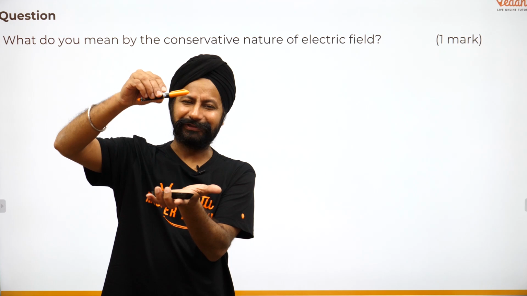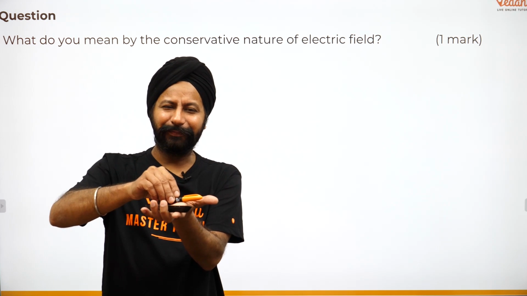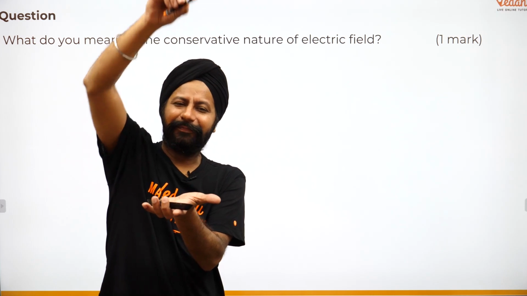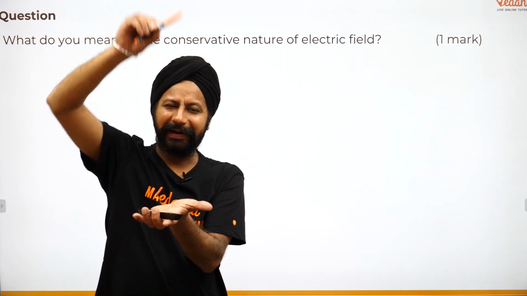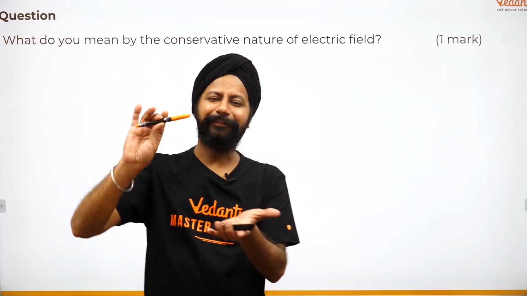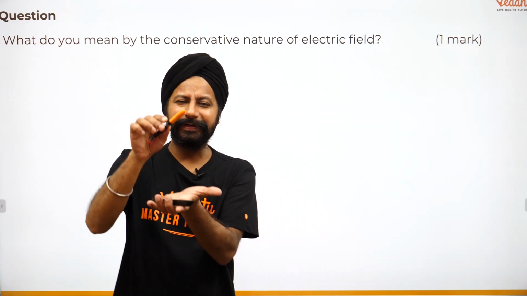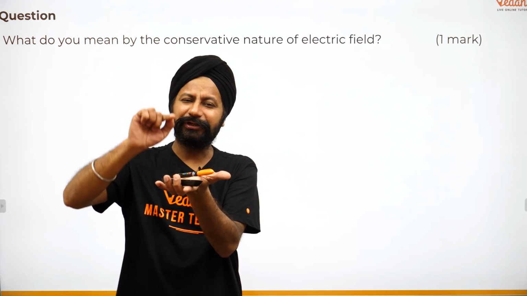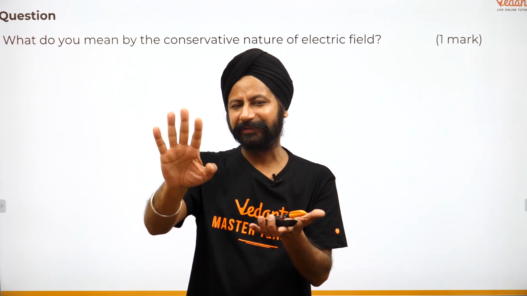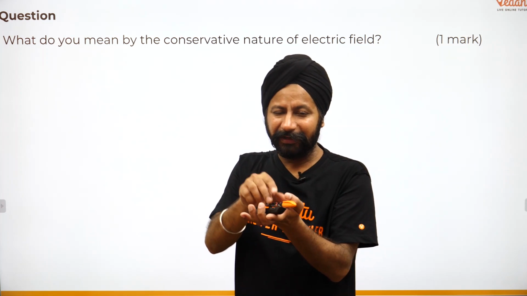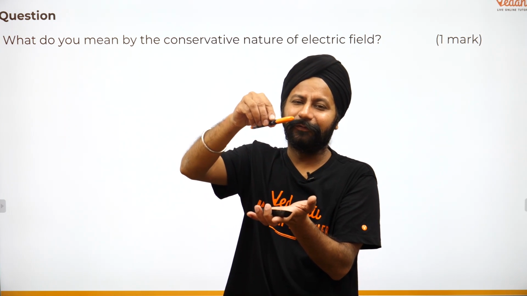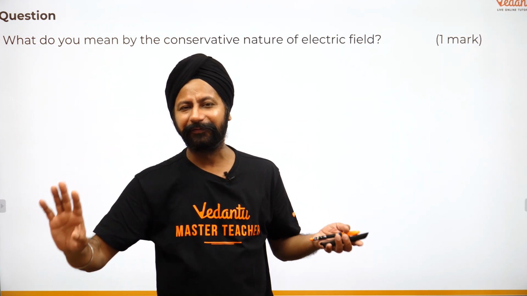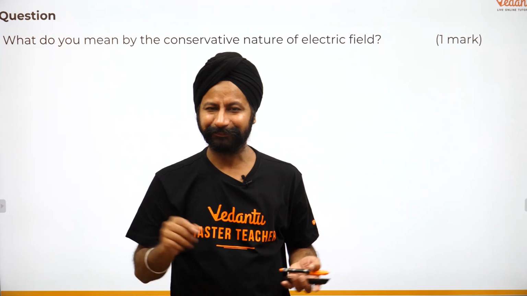You will say mgh. Now you don't really care कि मैं पेन ऐसे ले गया, or did I take the pen like this, or did I take the pen some crazy way and then stopped here. It doesn't really matter to you. What matters to you is where was the starting point and what is the final point. So initial position, final position, that's what matters to you, and that is what the work done against gravitational force is. And that is because the gravitational force is a conservative force. Same goes with electrical force.